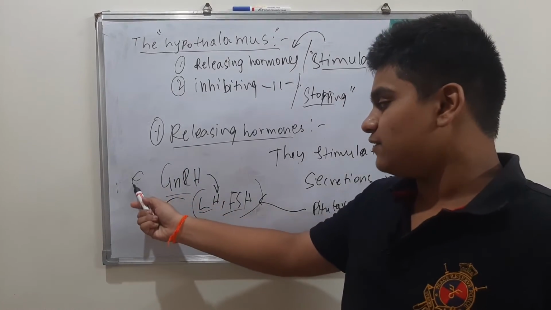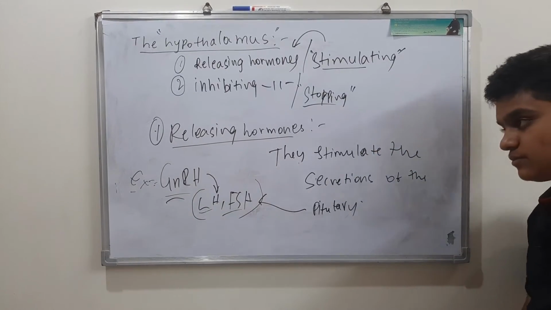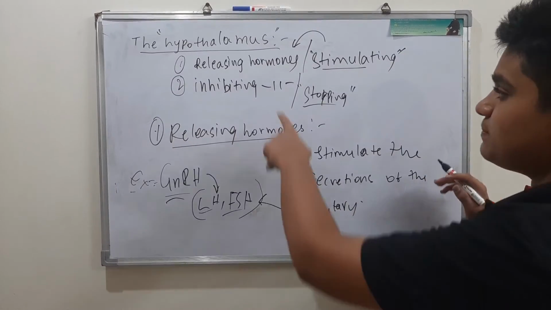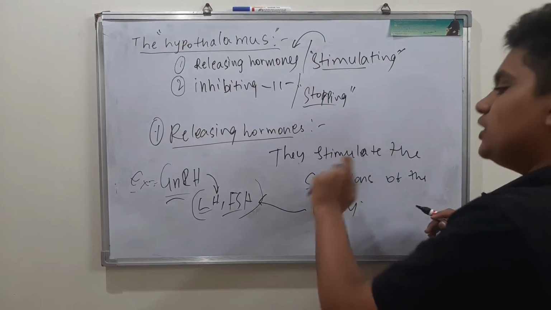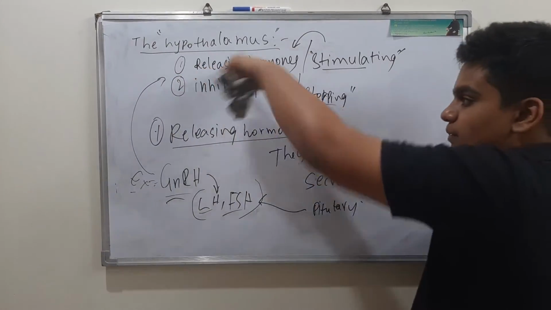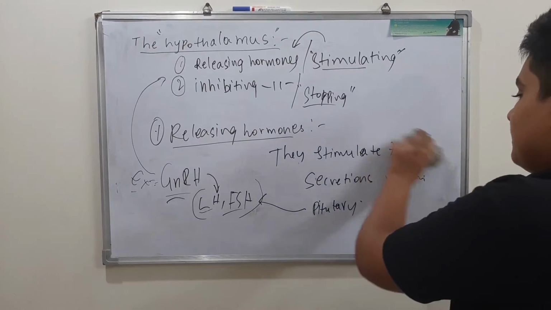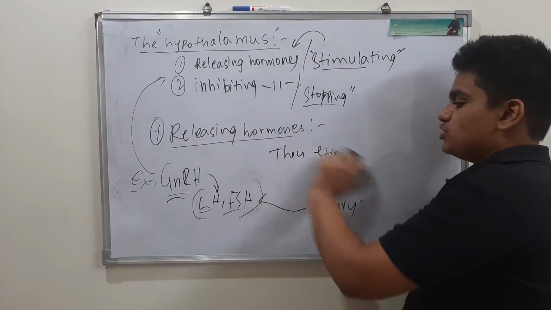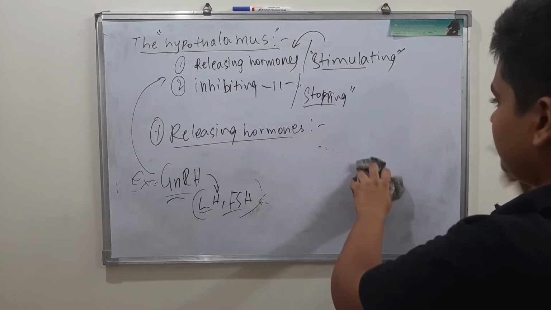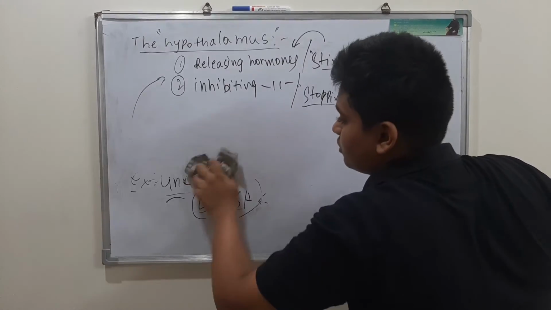In the name itself you can find whether it is releasing or inhibiting. Made a note? Very simple. Please remember this, it is important. Put the example below this, then your notes will be completed as short as possible. In two lines you will remember the definition, that is stimulating, and also the example.